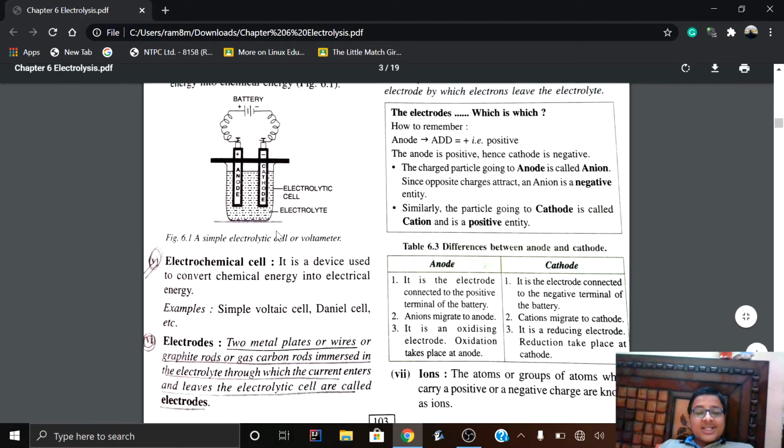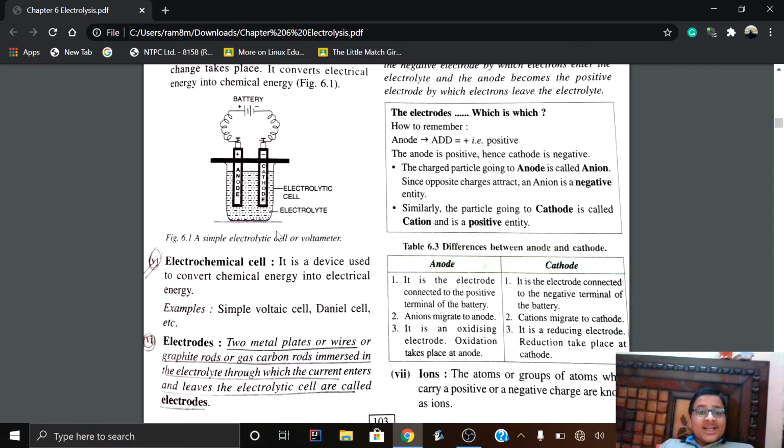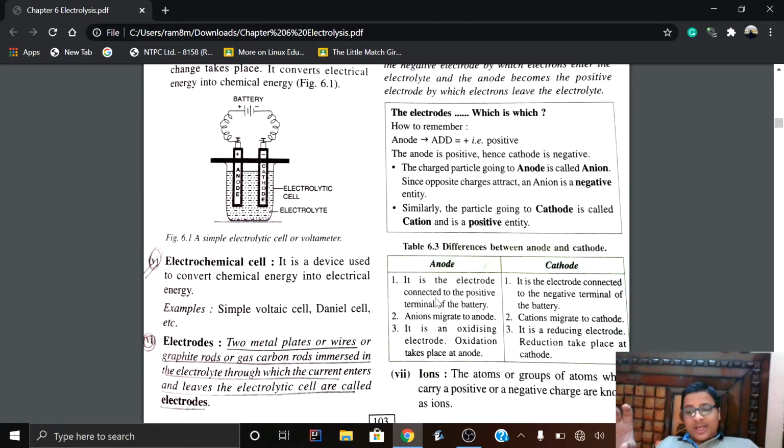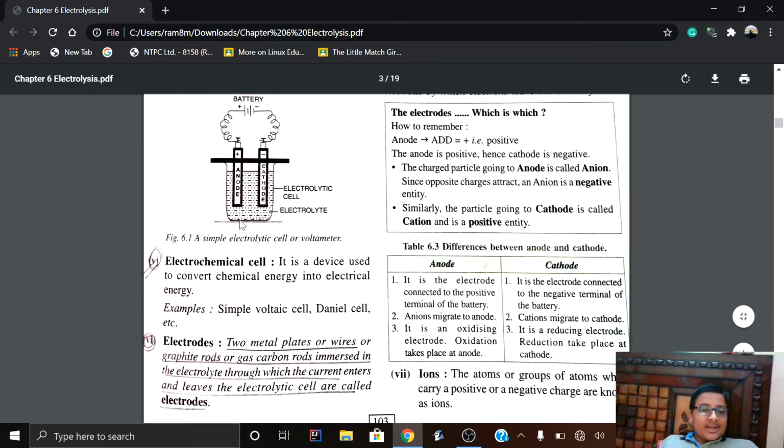So that's the basic major point, a quick revision. The anion, being a negative entity, gets attracted towards the positive electrode, and then oxidation occurs.